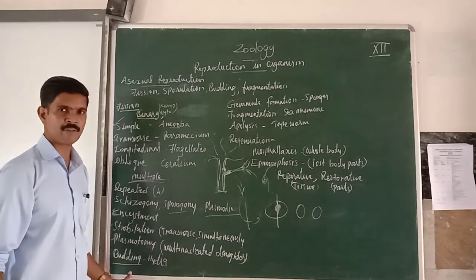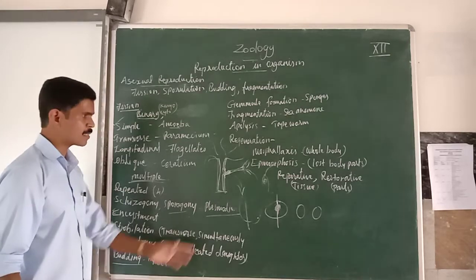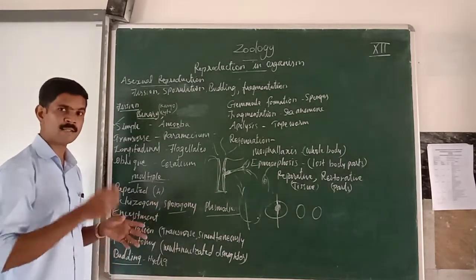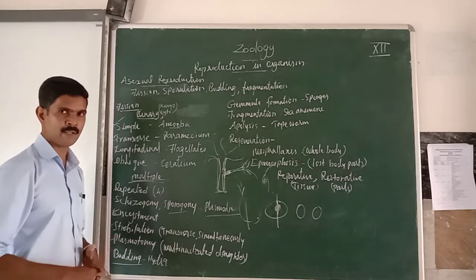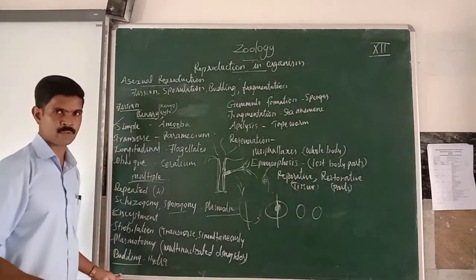And budding is classified into two types: exogenous budding and endogenous budding. In hydra, we can see this exogenous type of budding. In some organisms, very small buds are developed inside the body of the organism. This is called endogenous budding. So this is one of the 2 mark questions.